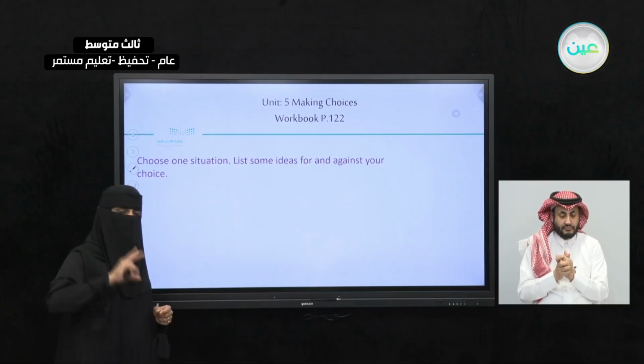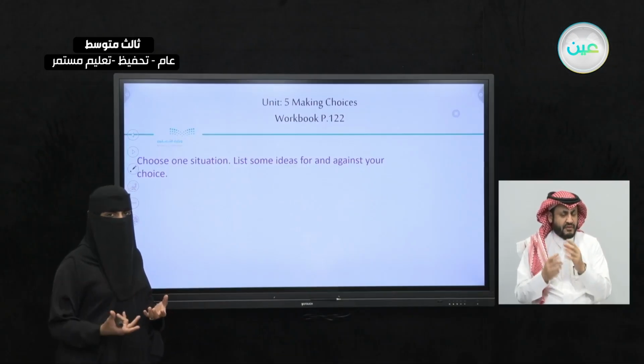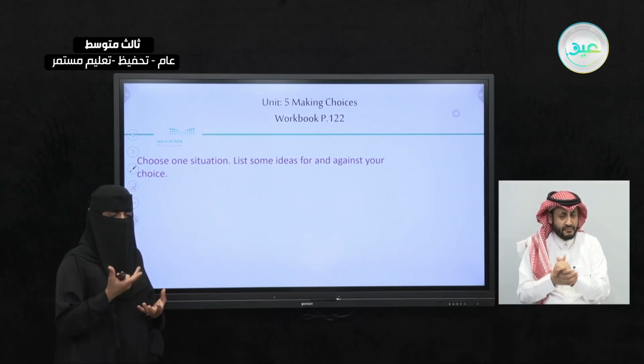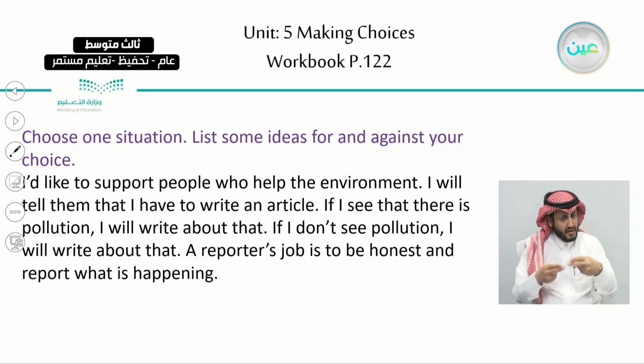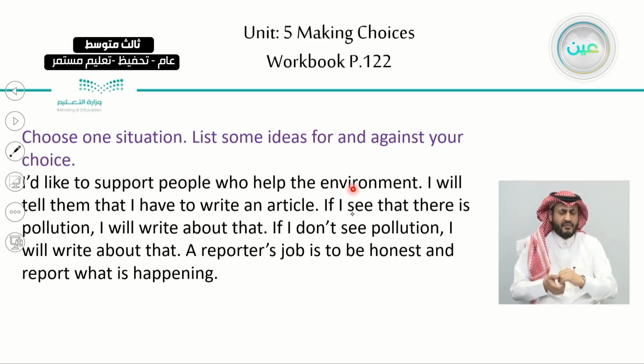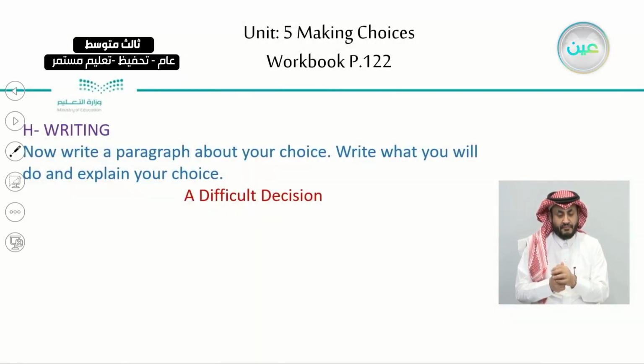So you have two situations. You have to choose one and tell us why you chose it. You have to write points for and against. Okay, let's see the sample. I'd like to support people who help the environment. I will tell them that I have to write an article. If I see that there is pollution, I will write about that. If I don't see pollution, I will write about that. A reporter's job is to be honest and report what is happening, not being biased.